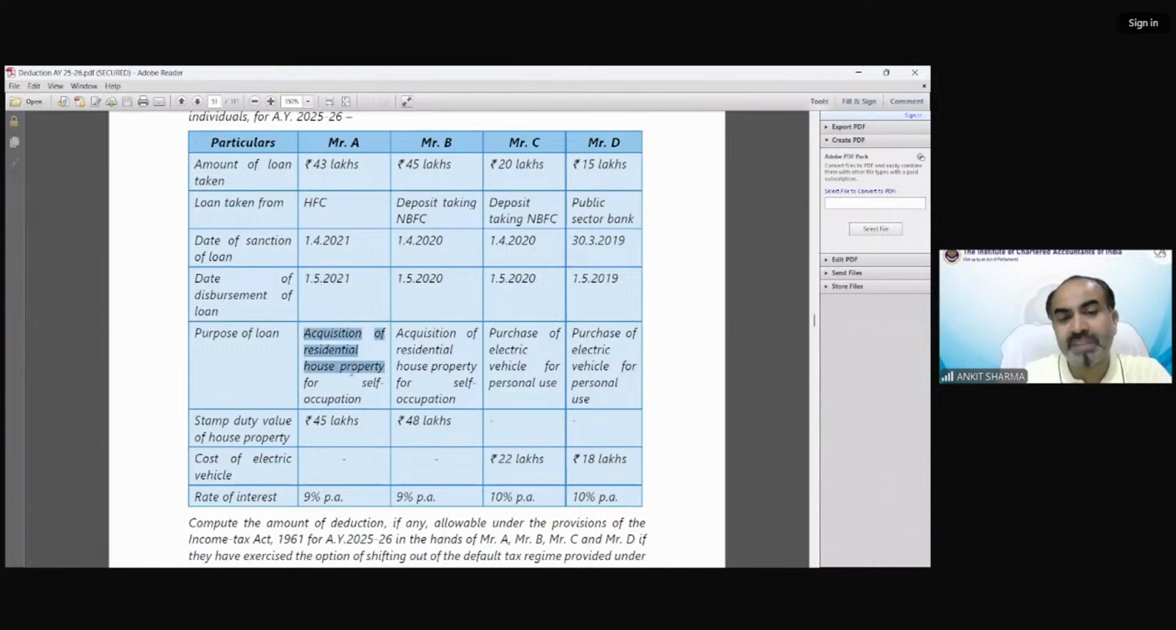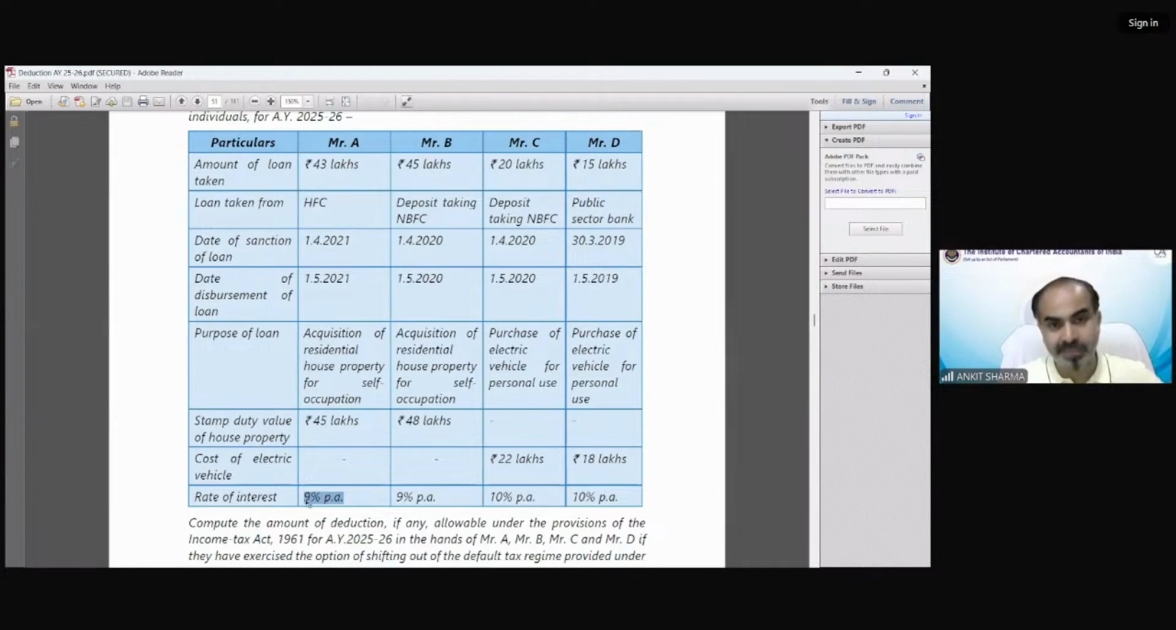Now, acquisition of residential house property for self-occupation. So you can see in this case the loan provision is applicable, which will fall under income from house property. The relevant deduction of interest we can claim under income from house property, as well as, if possible, section 80EE and 80EEA could also be applicable, but it should fulfill the following conditions. The stamp duty value is 45 lakh and the rate of interest is 9% per annum.